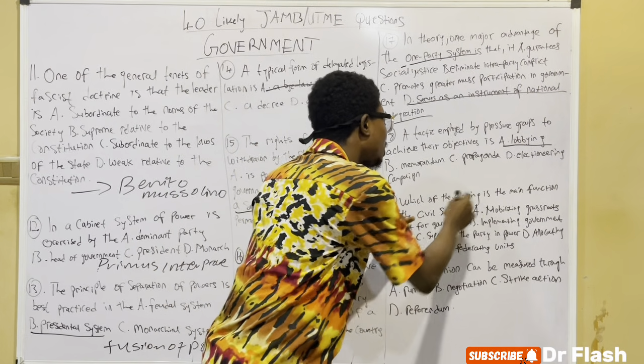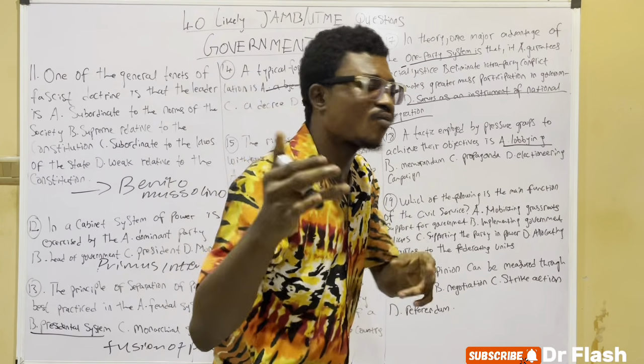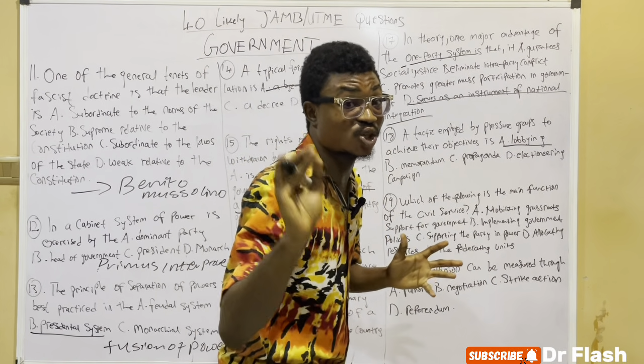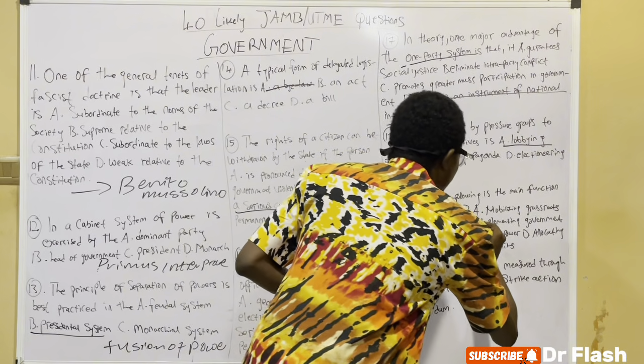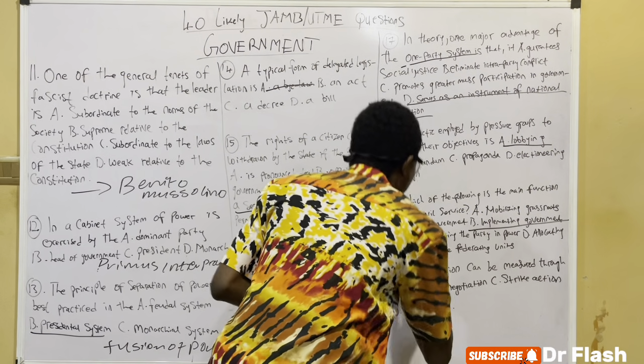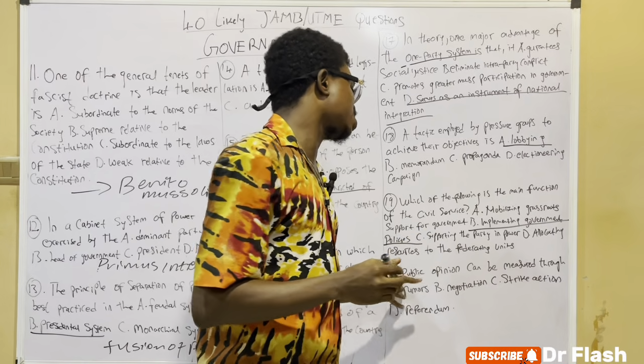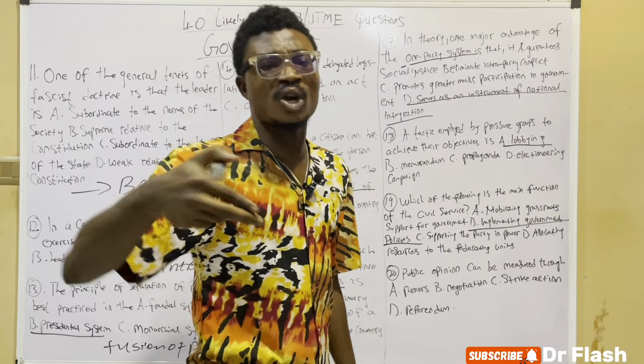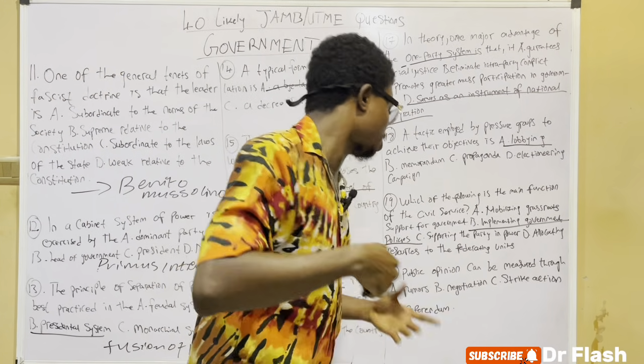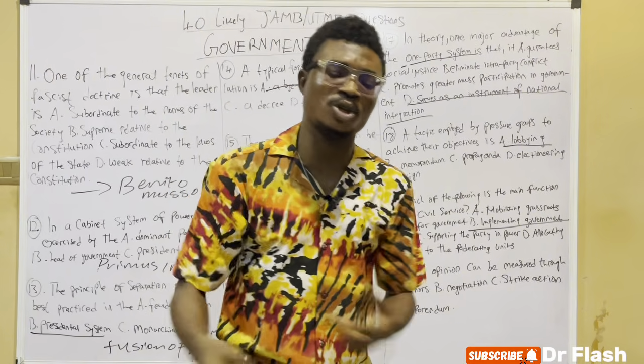So which of the following is a main function of the civil services? Your answer here should be implement governmental decisions. Take note of that. And in this question they ask: public opinion can be measured through what?